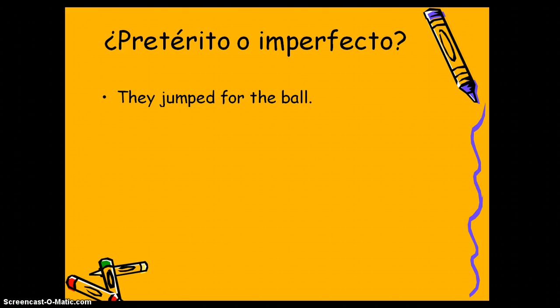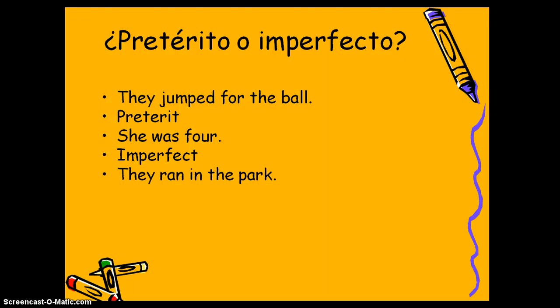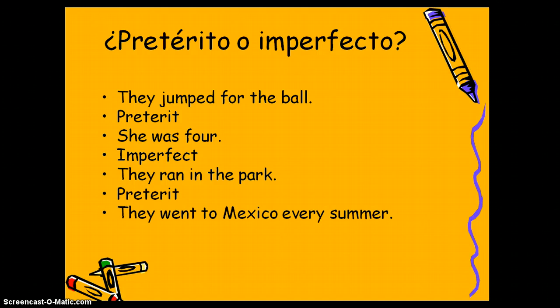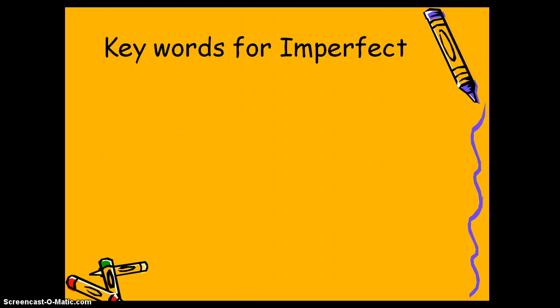They jumped for the ball. Preterite. She was 4. Imperfect. Age and time are always imperfect. That's the T in DO IT. They ran in the park. Preterite. They went to Mexico every summer. Imperfect.